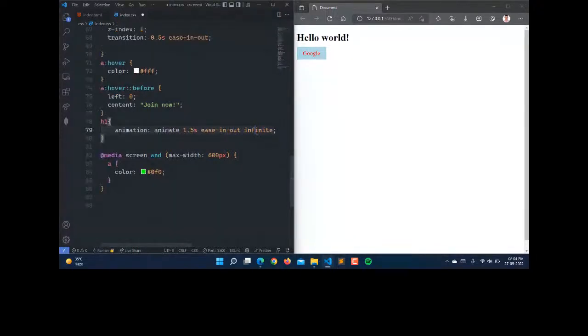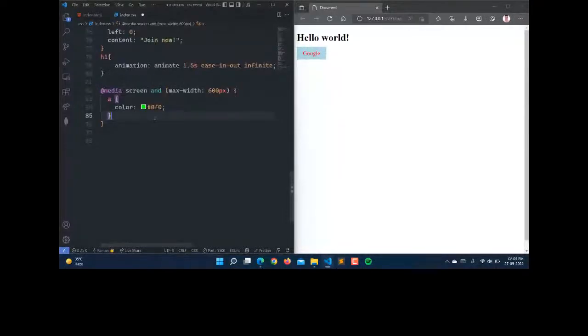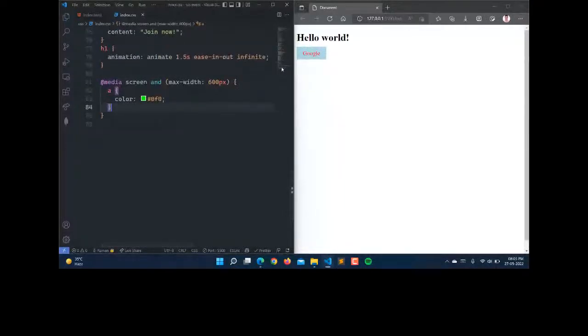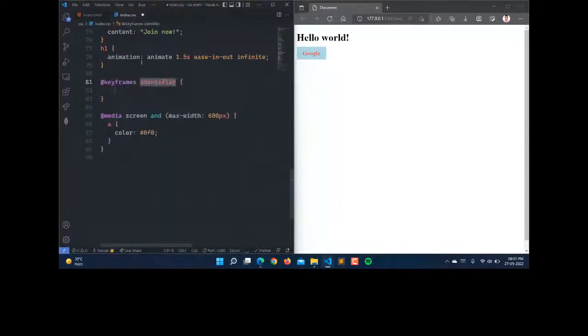You can mention 1, or you can mention 5, so it will run 5 times. Here I will mention infinite times. When I'm saving this, you can see that we don't have animation. To get the animation, we have to define the keyframes. So here will be the keyframes, and the identifier is animate, which is the animation name, and then we can animate here.